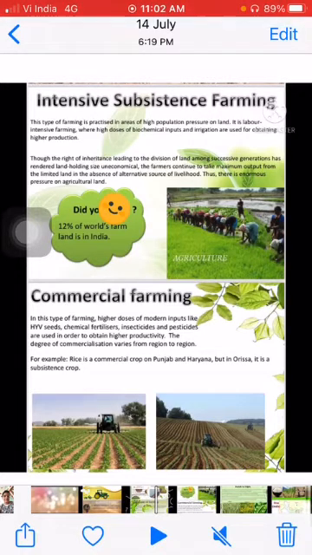These types of farming require biochemical inputs which are made in industries, or you can even make them in your field, but they require some amount of chemicals to grow. Irrigation is also very important for high production.